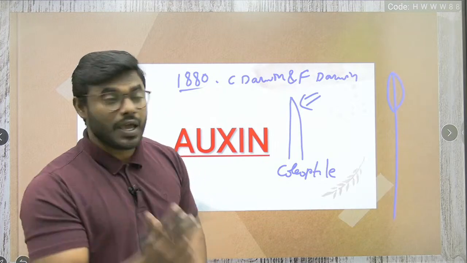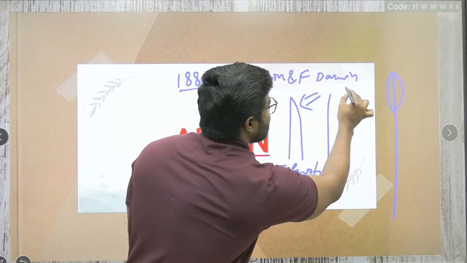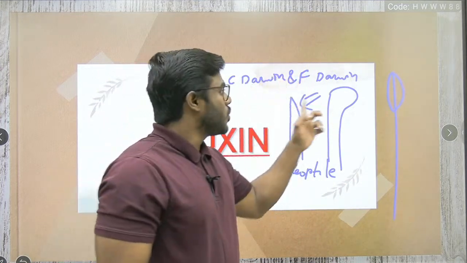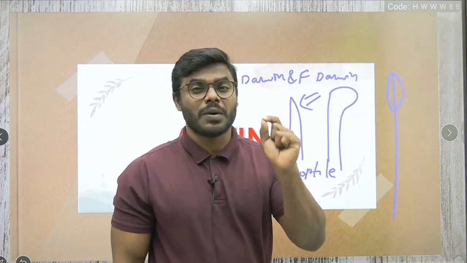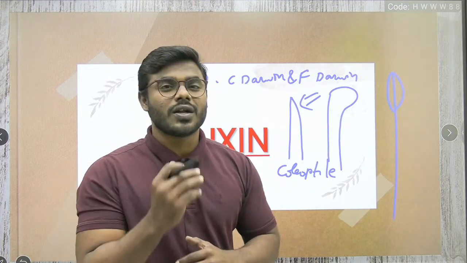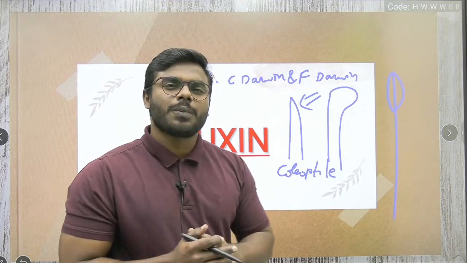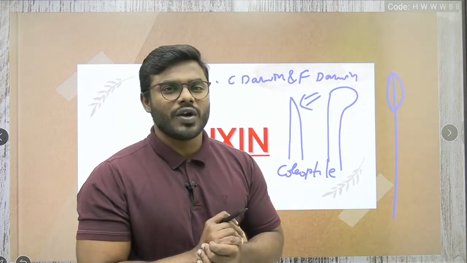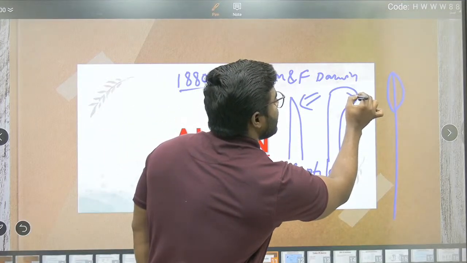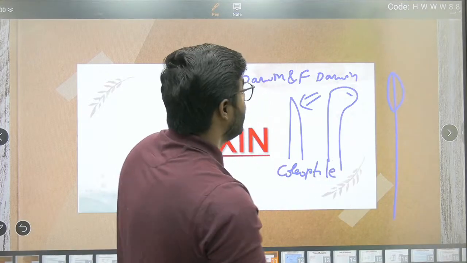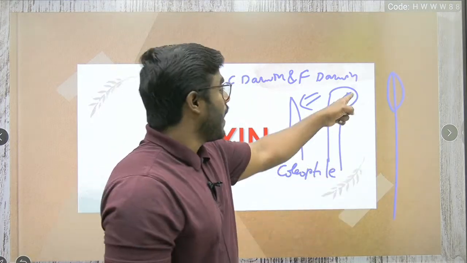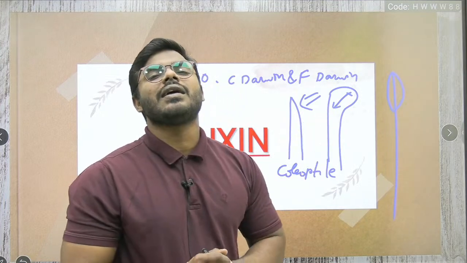Then what did they observe? They observed the coleoptile started bending like this, towards the light. Now friends, everyone remember my words very correctly. What did Darwin and his son conclude? Why did the coleoptile get bent? They concluded that there is a chemical present in the tip of the coleoptile. That chemical is always moving from the lighter region to the darker region.